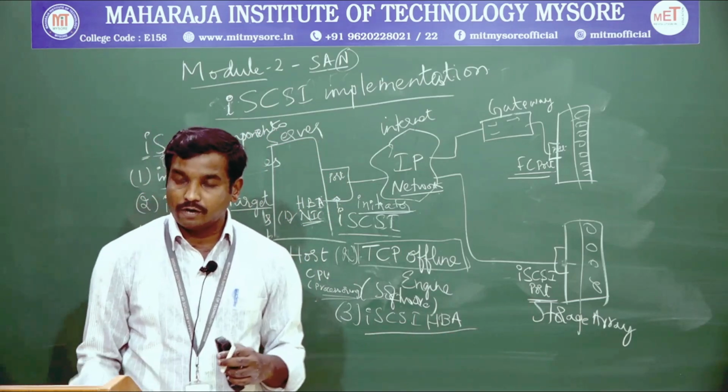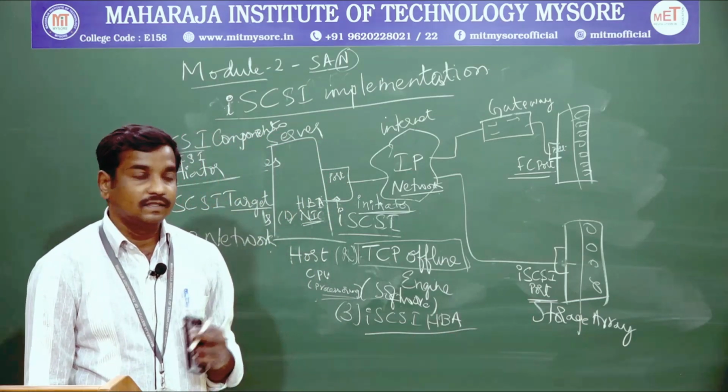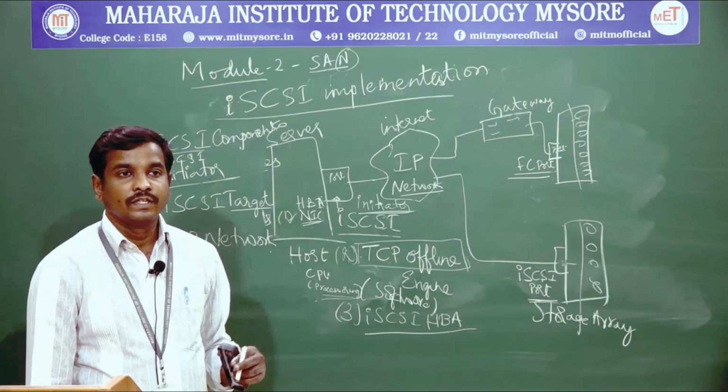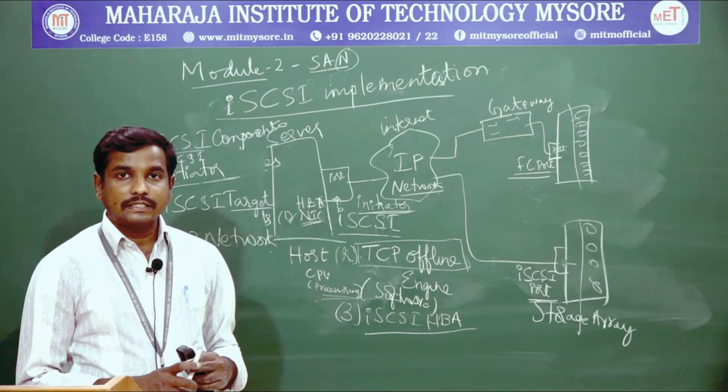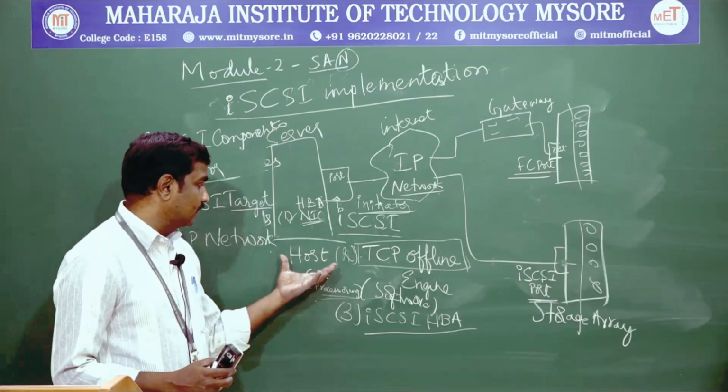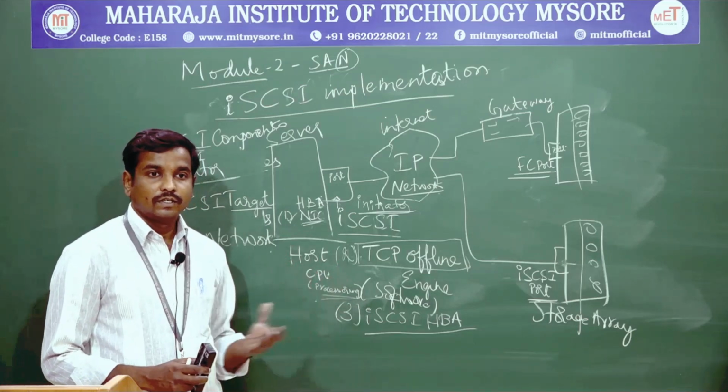These are the connectivity options available for connecting our host machines to the network. So this is how the connectivity is done in the host machines.